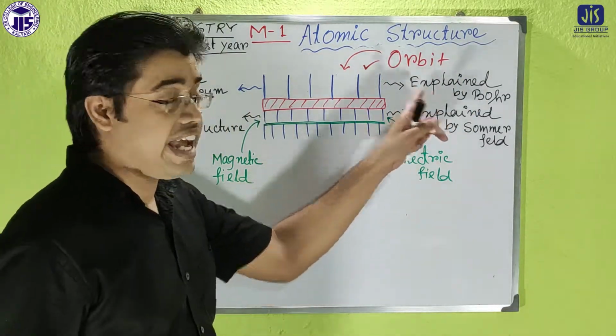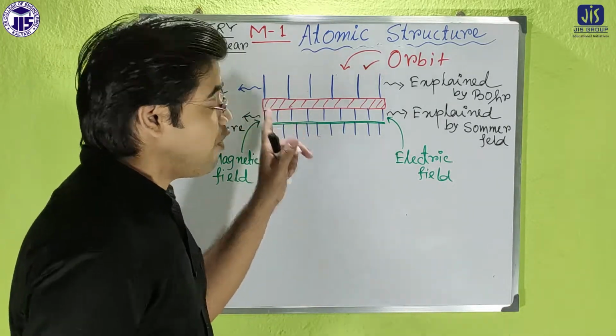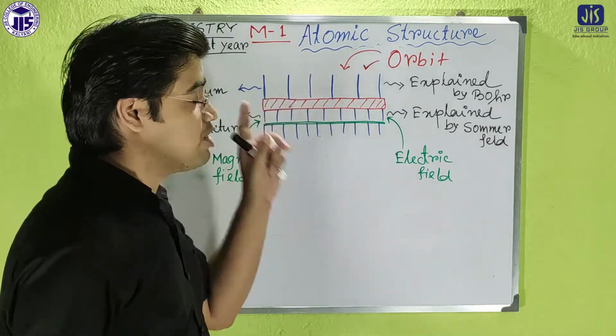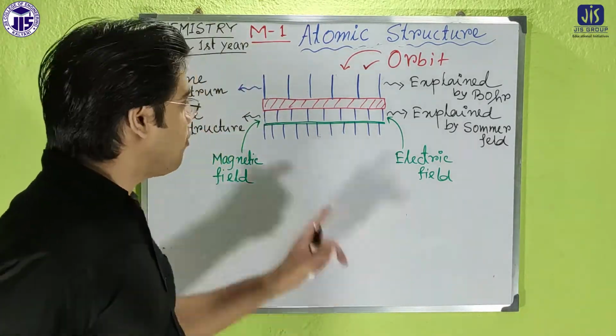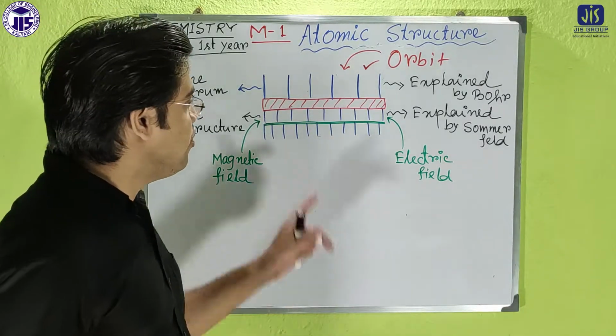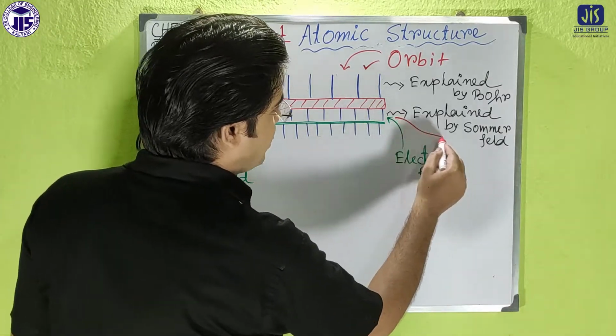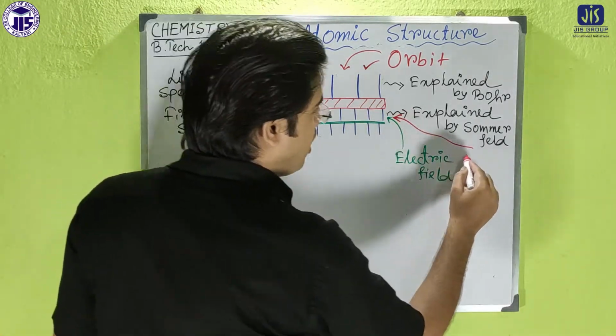But Bohr was unable to explain the further splitting of the light spectrum, that means the fine structure. Sommerfeld beautifully explained it by introducing a new quantum number and also the existence of the subcell.